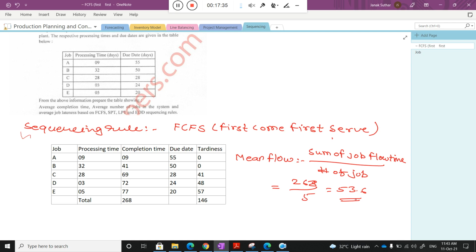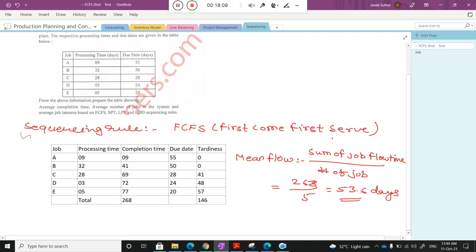Please read about all this. After completing the lecture, please search on Google as well as watch some YouTube videos, and you will understand how much time you need to spend on one particular product, including the delay, the tardiness and all these things. That is the same thing actually. So that is 53.6 and the unit is days. I just write days here.